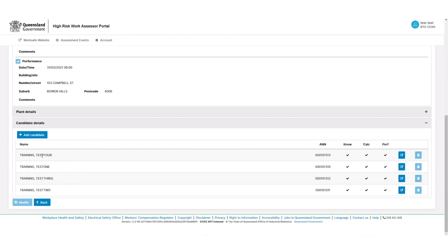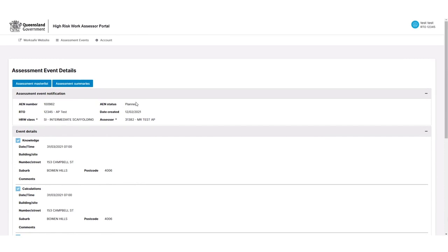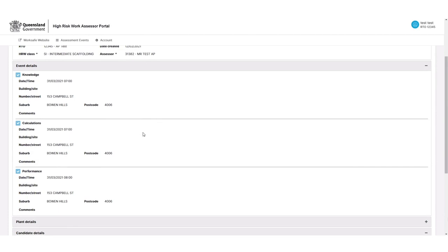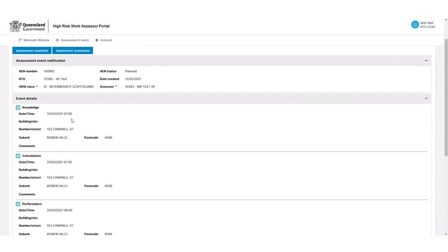Now, in the event that you have candidates which need to be added to an assessment event before the assessment event starts, you can go ahead and do that while the assessment event is planned. The limitation there is that this can only be done up until 11:59 p.m. of the day before of the first assessment type. In this case, we have knowledge starting on the 31st of the 3rd. So you could add candidates to this assessment event all the way up until the 30th of the 3rd at